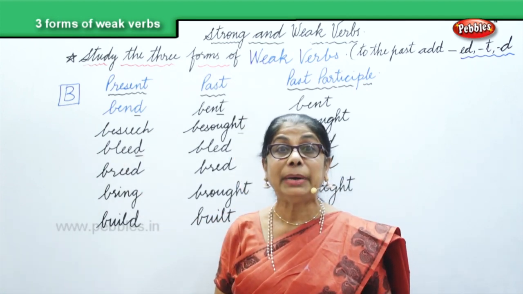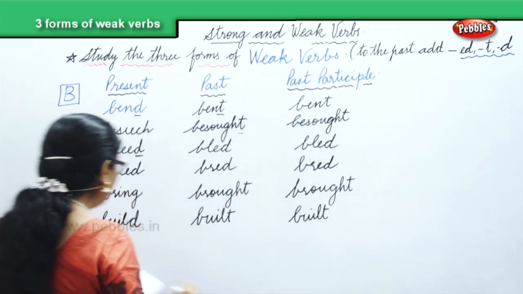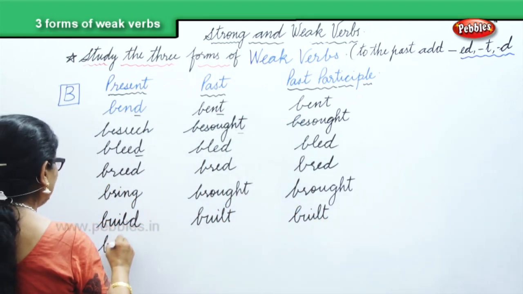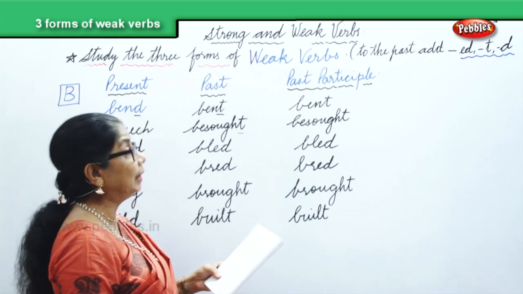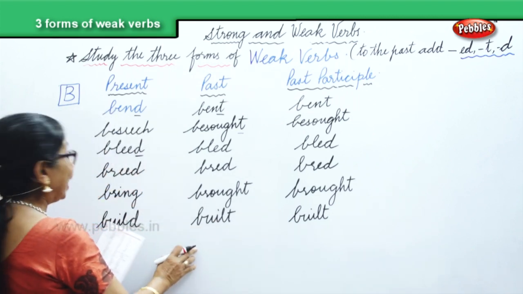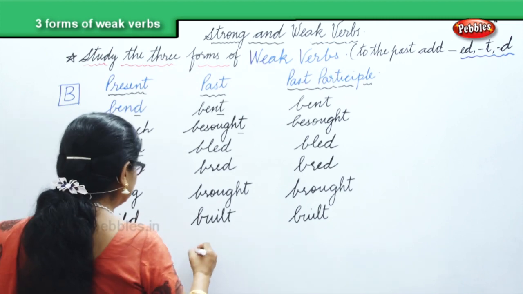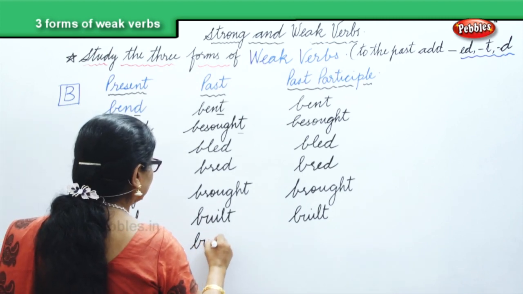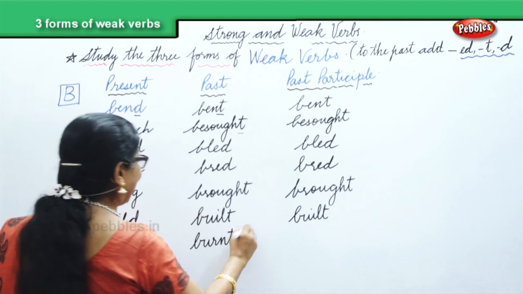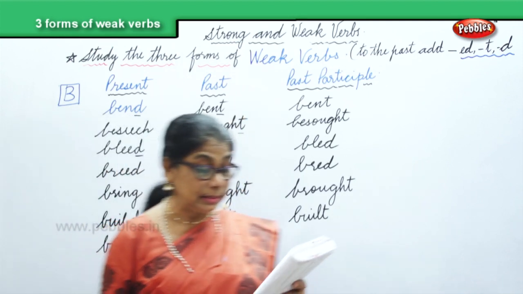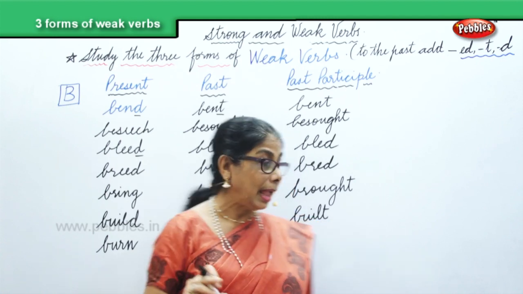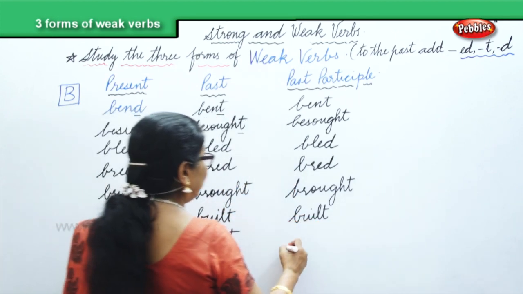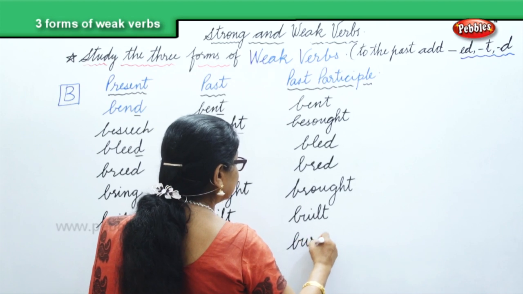Next you have burn. You burn yourself. Burn, and then to get the past you add t. Burnt. And for the past participle also burnt.